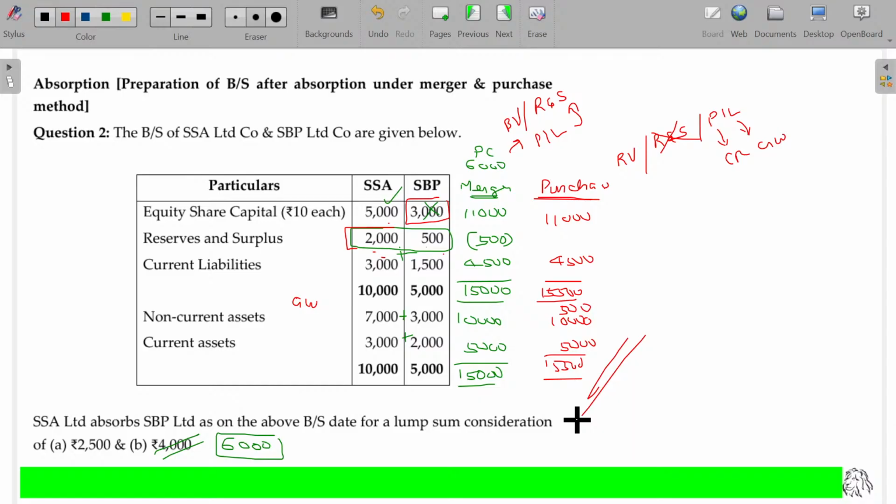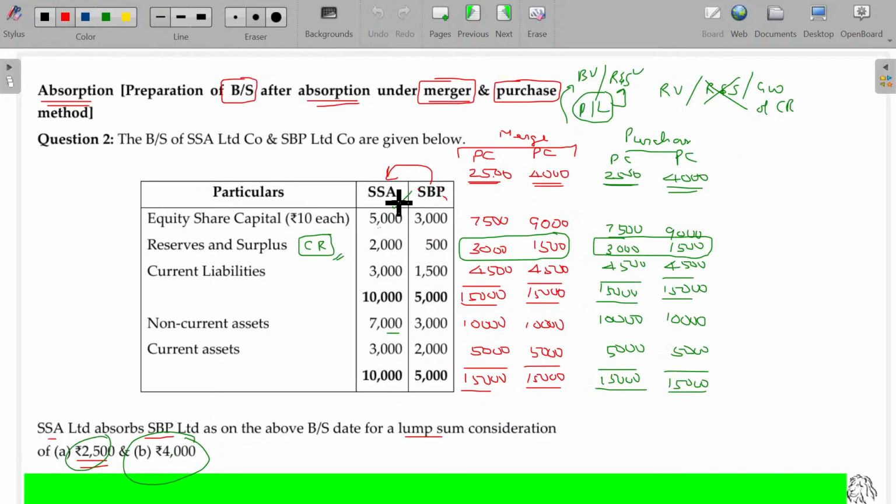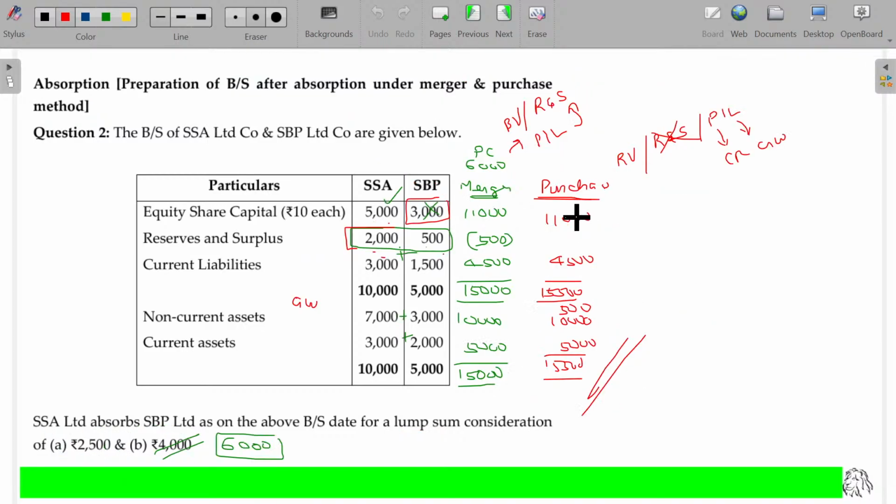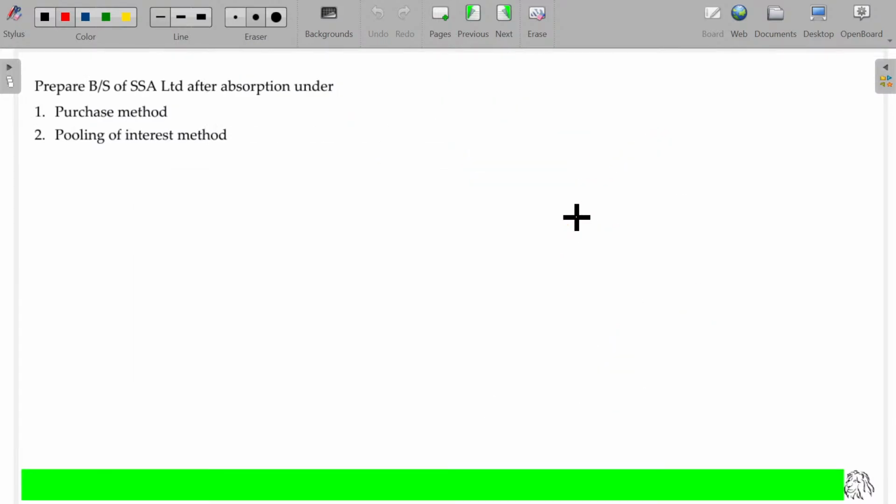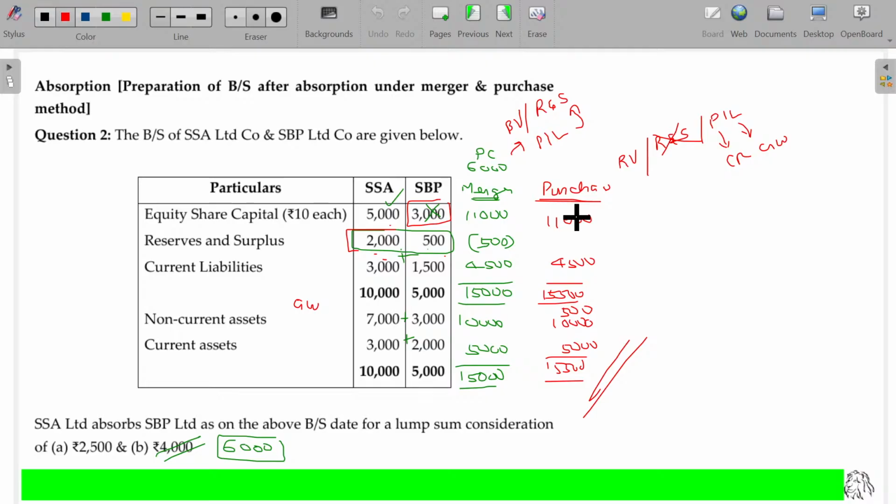Now assume, here I have considered this one being the new company, through absorption. Rather than a new company, if the existing company maintains the books of account, how will this appear? We'll see that now. Is that clear? I'll finish this after this illustration. If it is clear, text me. We'll go for the next one and then I'll explain this one.